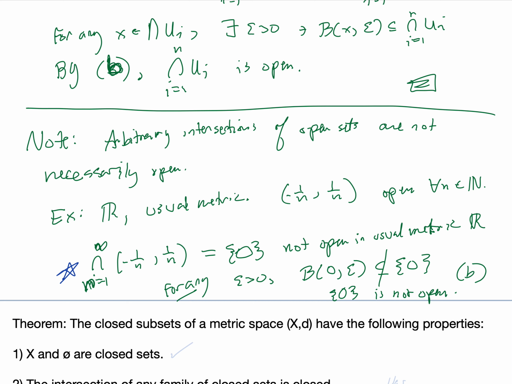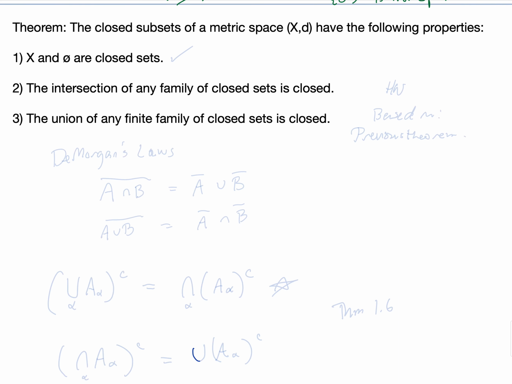So we have a corresponding theorem for closed sets in metric spaces. We've already seen that the entire set X and the empty set are closed sets. And for the other two parts of this theorem, these are going to be homework, but they're not too bad. You're going to base it on the previous theorem, the definition of closed sets, which is that a set is closed if and only if its complement is open, and then also De Morgan's laws.